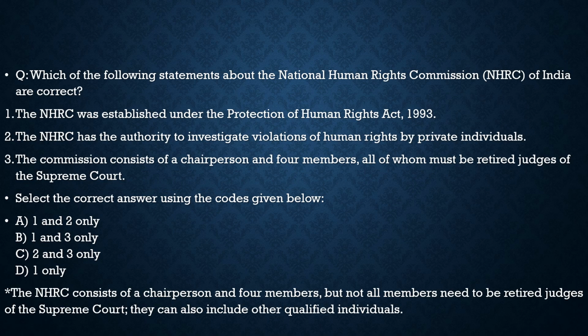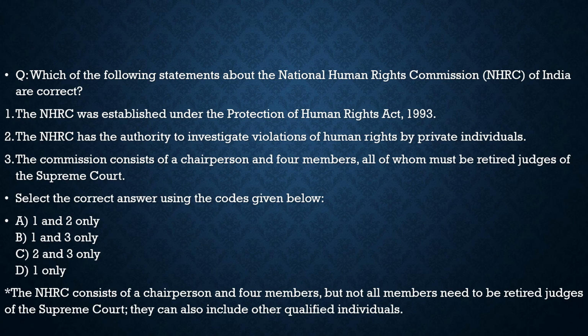It talks about the National Human Rights Commission. Here the question says, which of the following statements about the National Human Rights Commission of India are correct? Statement 1. The National Human Rights Commission was established under the Protection of Human Rights Act of 1993. 100% correct. Statement 2. The NHRC has the authority to investigate violations of human rights by private individuals. No, it has the authority to investigate violations of human rights by public or government authorities, but not private individuals. So statement 2 is incorrect.